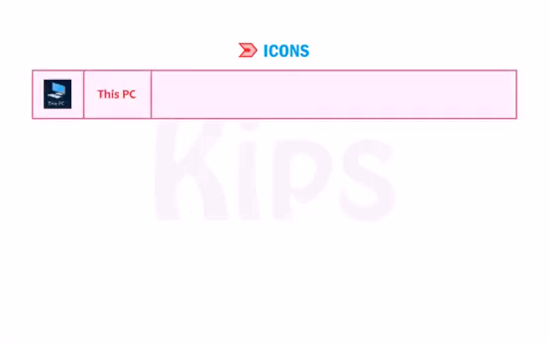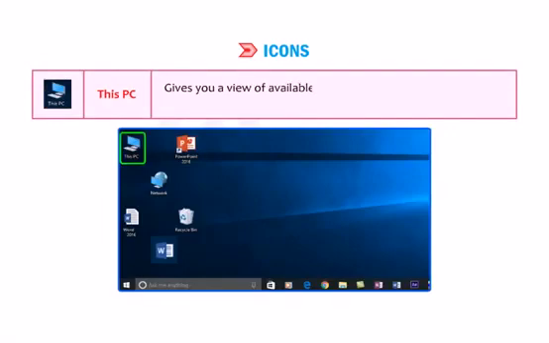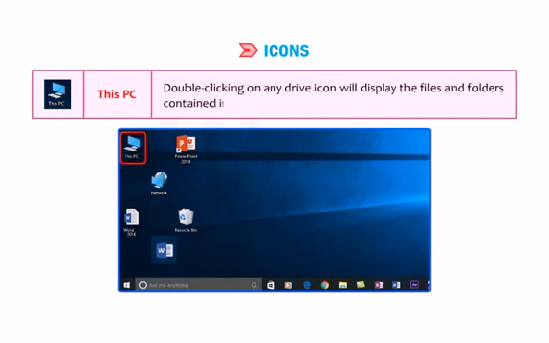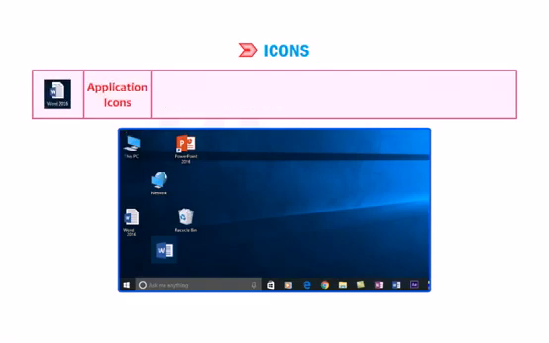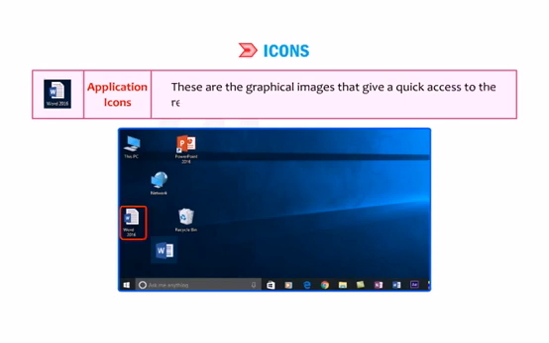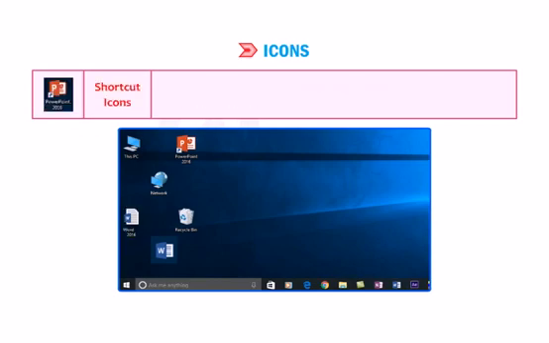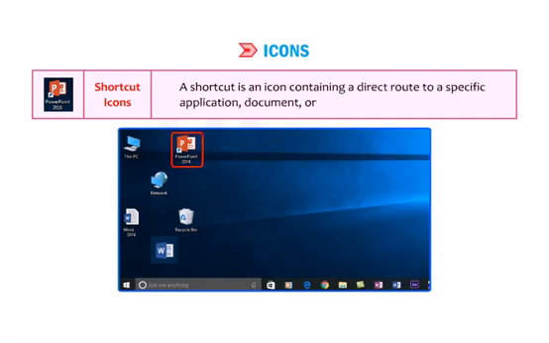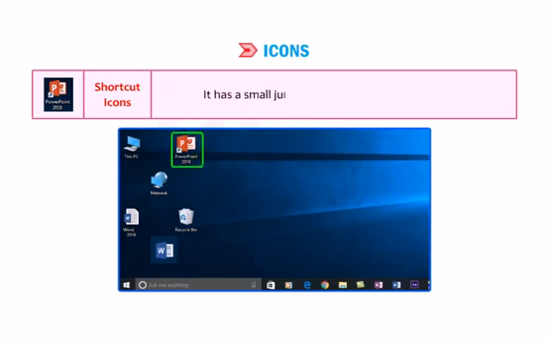This PC gives you a view of available drives and their contents stored on the computer system. Double-clicking on any drive icon will display the files and folders contained in that drive. Application icons. These are the graphical images that give quick access to the related application. Shortcut icons. A shortcut is an icon containing a direct route to a specific application, document, or folder. It has a small jump arrow on its lower left corner.